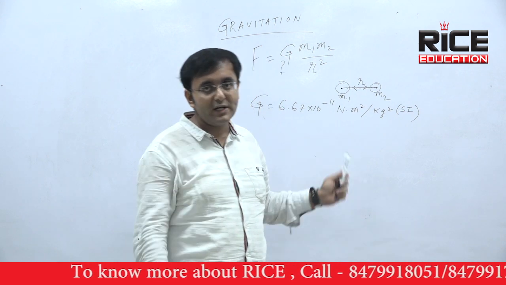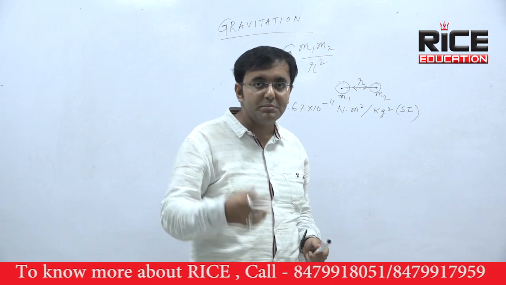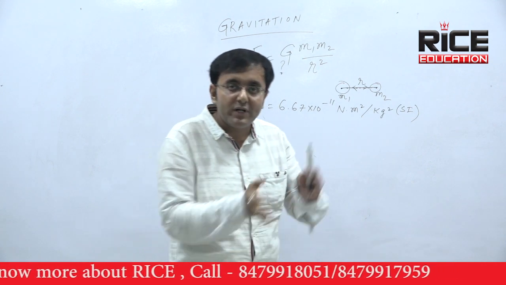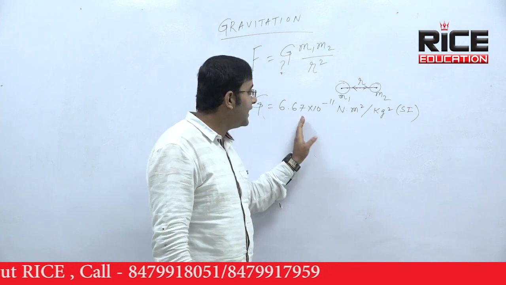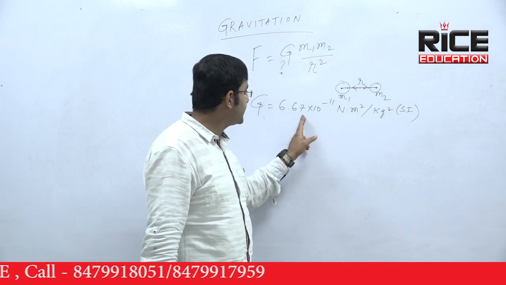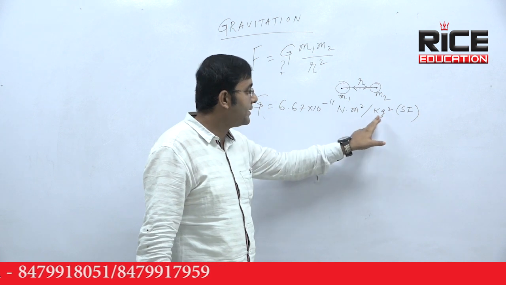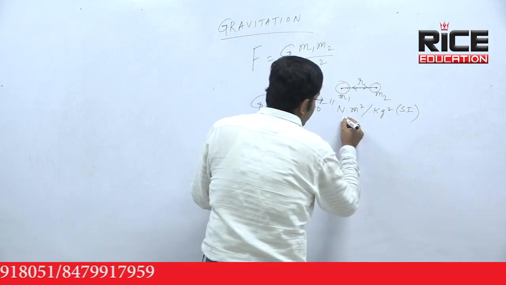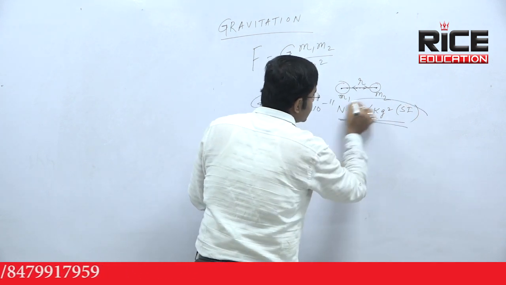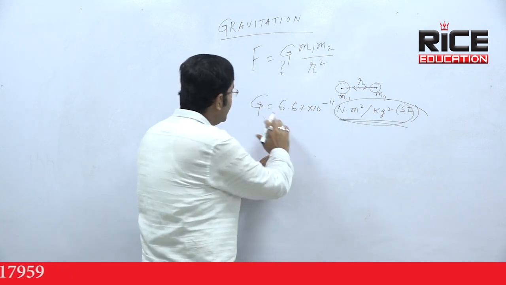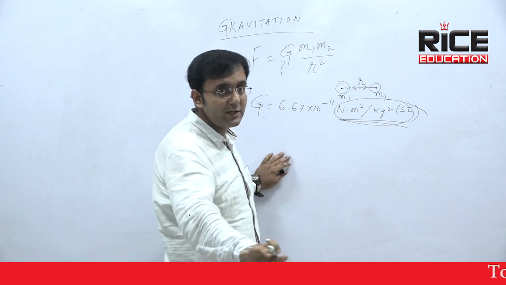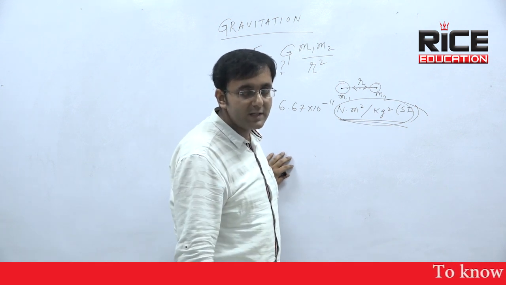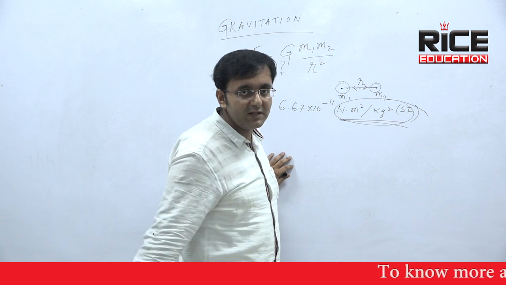Mr. Henry Cavendish is called the man of hydrogen because he discovered hydrogen. So his name is found in chemistry as well as in physics. This man calculated the value of capital G, and that is 6.67 into 10 to the power minus 11 Newton meter square per kg square. So look at the unit. From this unit, the question can be asked, what is the unit of capital G? What is the value of capital G? Which scientist calculated the value of capital G? This kind of question can be asked in the WBCS exam or in relevant exams.